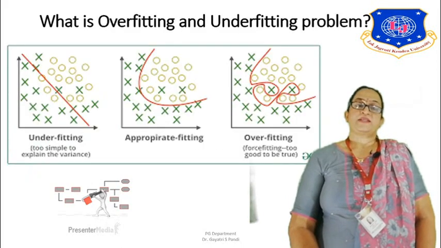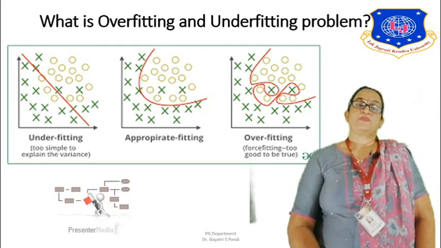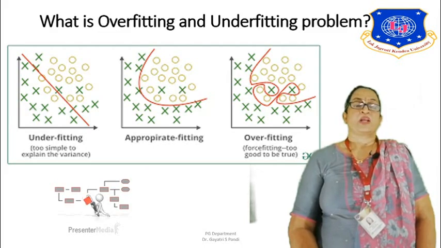Now this is the best example for underfitting, appropriate fitting and overfitting. In the case of underfitting, you can see it is just trying to cover a minimum of 3 points, and it is trying its best to fit a line. Appropriate fitting is an appropriate curve which covers at least a few more points than underfitting.